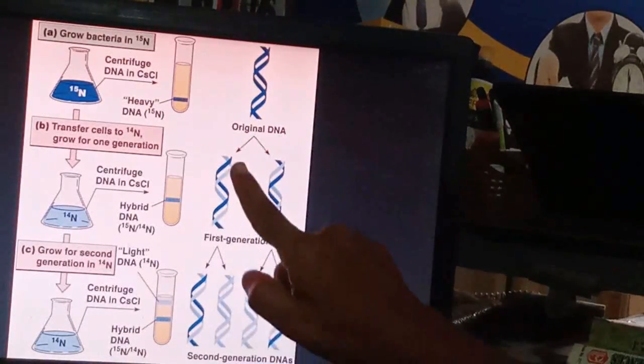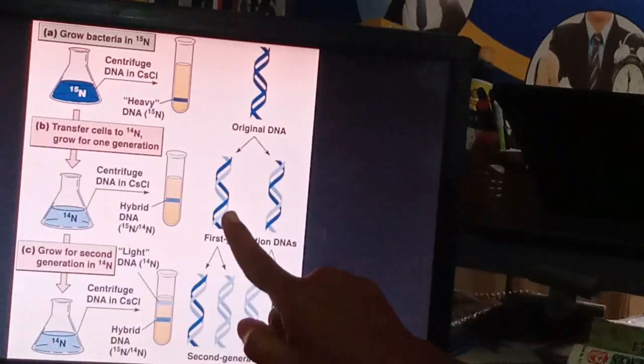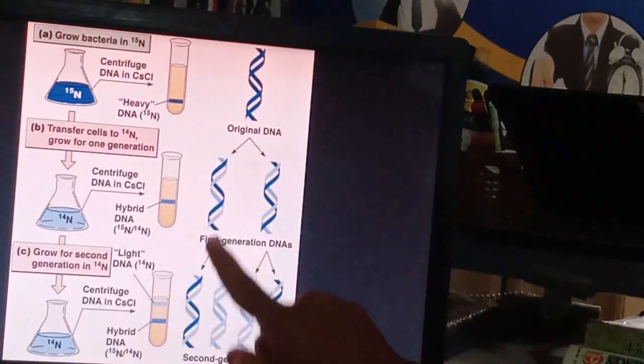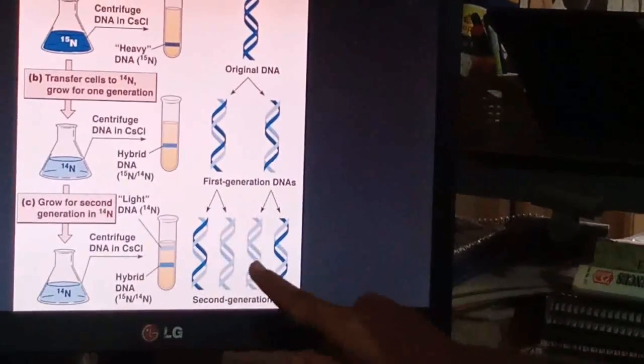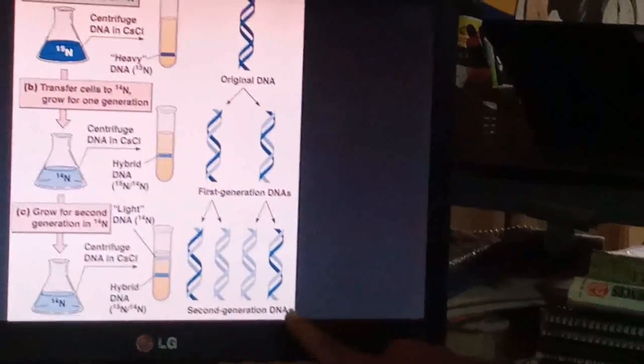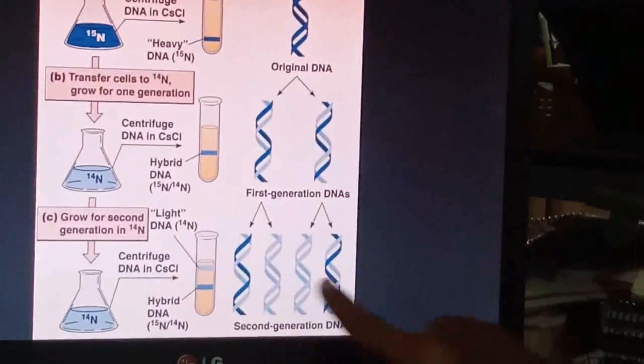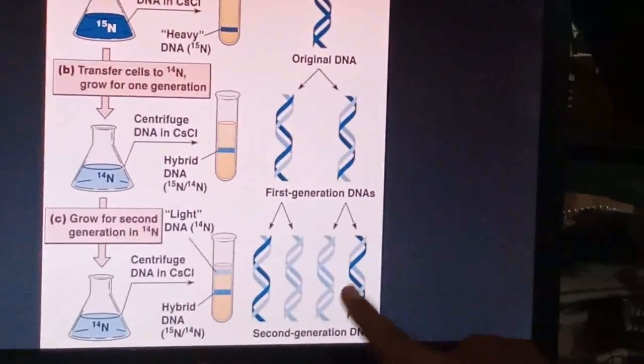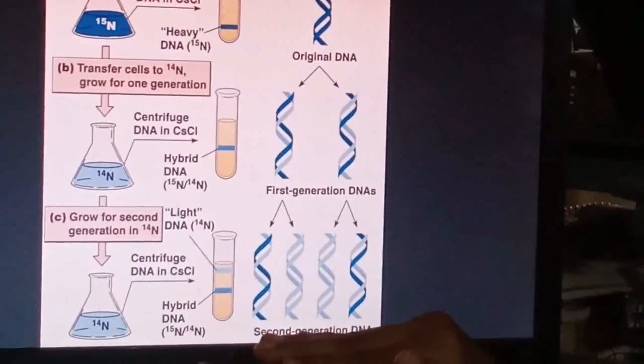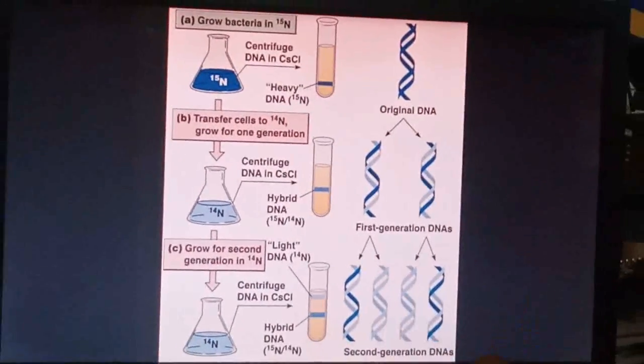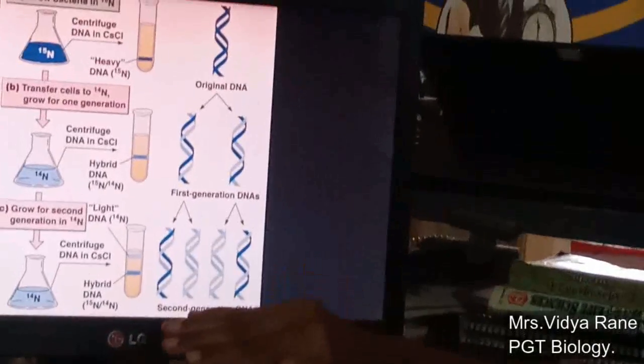You can see here that the two-stranded hybrid DNA gets separated. The heavy nitrogen strand will be here and the light strand here; here also heavy will be here and light will be here. On these four strands, again new strands of N14 nitrogen are formed. So the newly formed DNAs are two hybrid and two light. This proves that DNA replication is by the semi-conservative method.